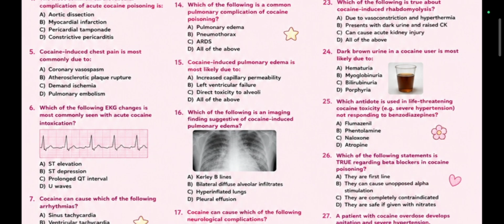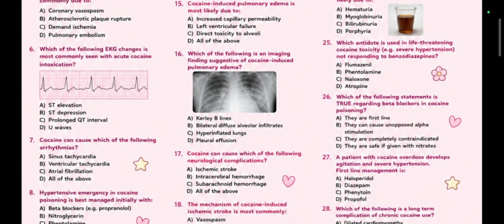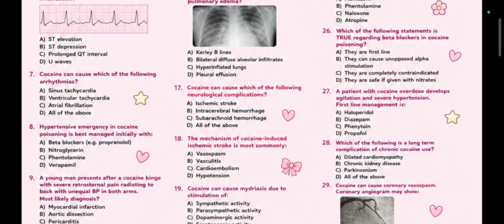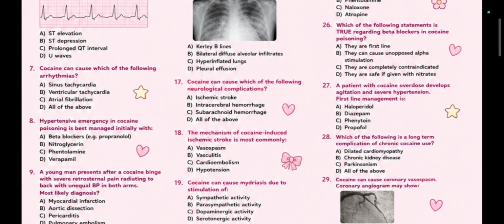Which of the following ECG changes is most commonly seen with acute cocaine intoxication? Again, a factual question. Answer is ST depression. Cocaine can cause which of the following arrhythmias? Sinus tachycardia, ventricular tachycardia, atrial fibrillation, all of the above. Again, a factual question. All of the above is the right answer. It causes sinus tachycardia also, ventricular tachycardia also, atrial fibrillation also.